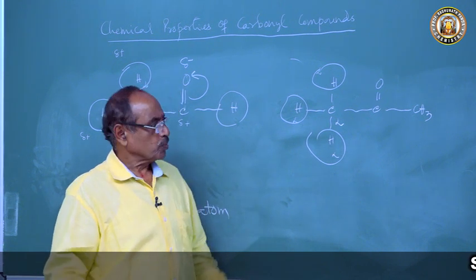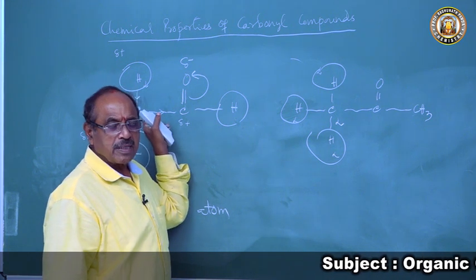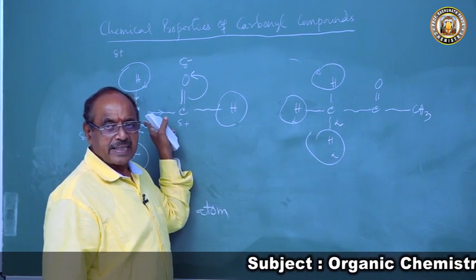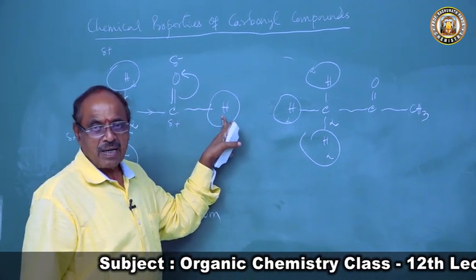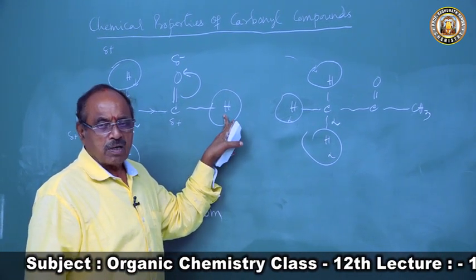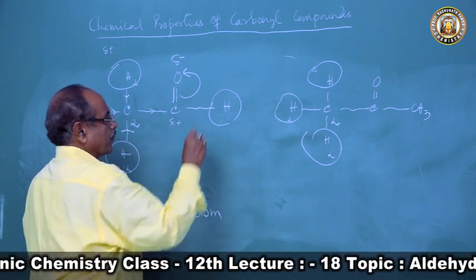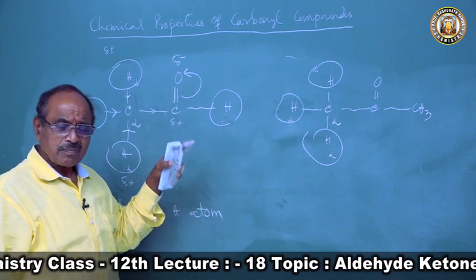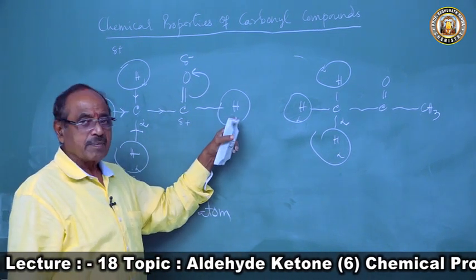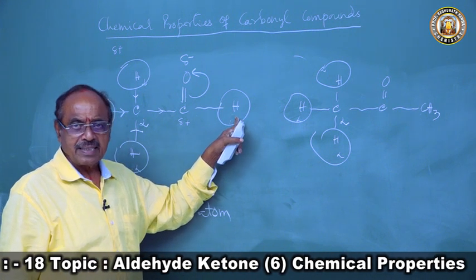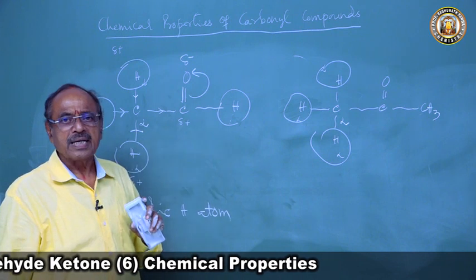The reactions due to the carbonyl group and due to the alpha hydrogen atom will be there in both aldehyde and ketone. They will differ in the reactions involving the formyl hydrogen atom. Because of this reactive hydrogen atom, which can easily be oxidized, the aldehyde has a reducing property, but not the ketone.